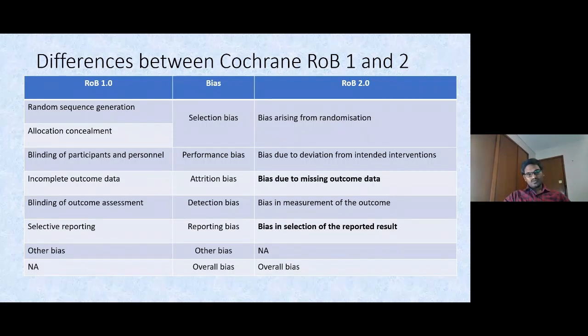Next, in ROB 1, you are not going to see any overall outcome. The outcome is a judgment of whether the study is high quality or low quality, but here you are going to see the overall bias, whether it is high, low, or unclear bias.